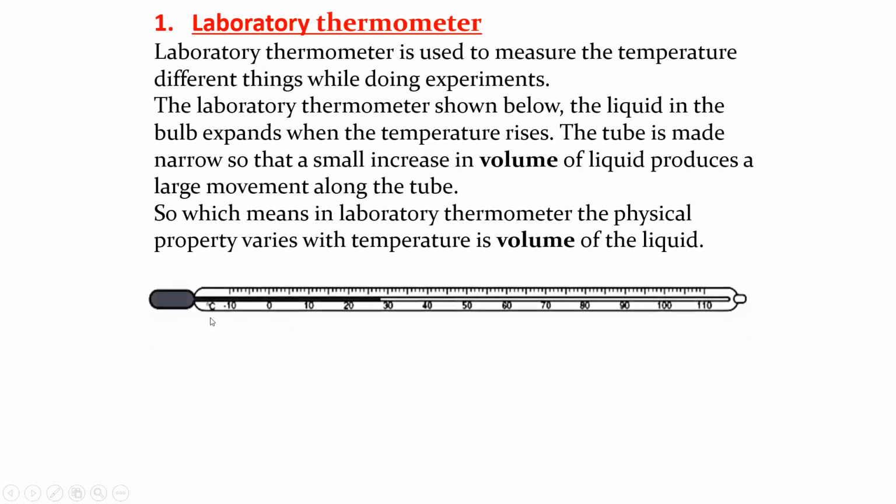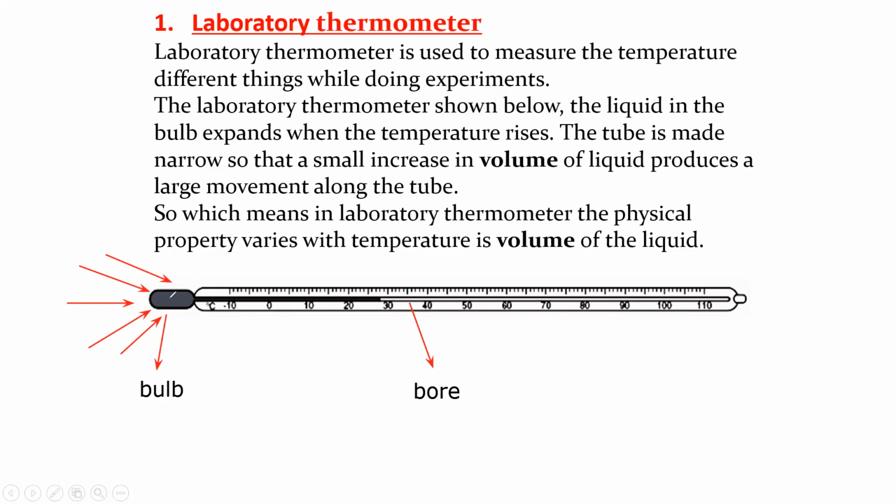A liquid in a glass thermometer consists of what? It consists of a bulb. This is called the bulb of a thermometer. And here is a capillary, also known as bore. So how it works, again I will repeat because this is an important topic. What happens if outside it is too hot? The bulb is the only part where it can absorb energy directly. So the bulb is the region where a thermometer can absorb energy directly.